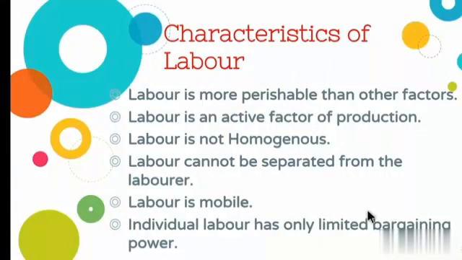Employer means the person who employs the labor. So he cannot argue with the owner to raise the wages. Wages means salary or the payment. So these are all the characteristic features of the second factor of production, that is labor.